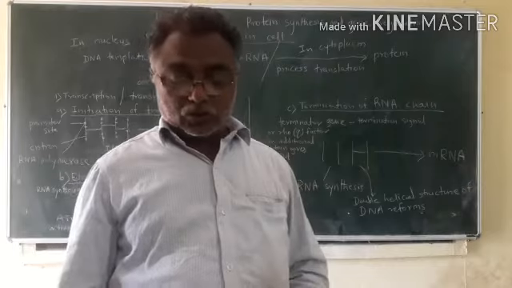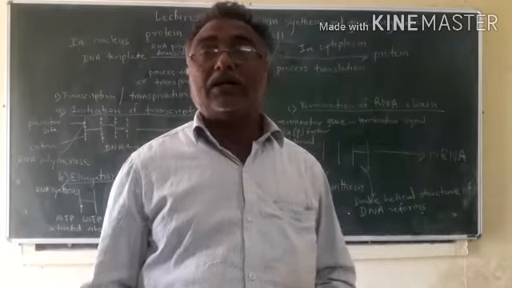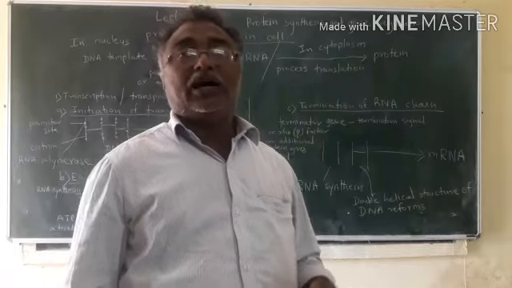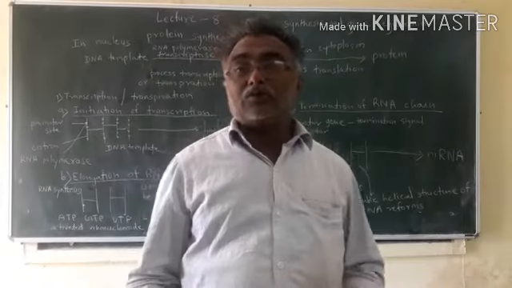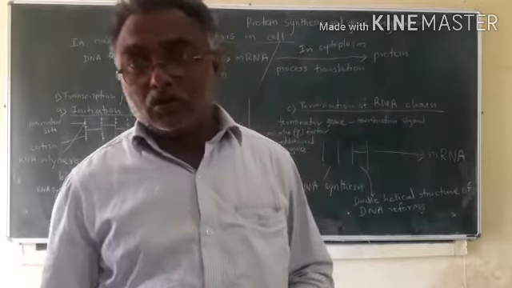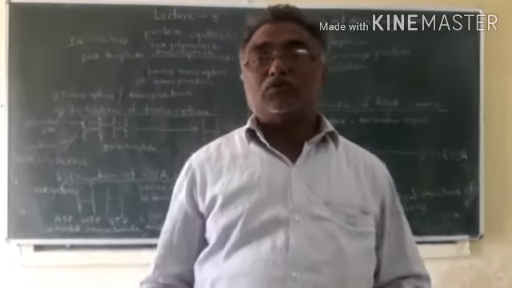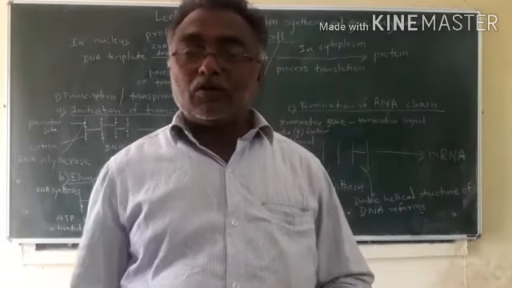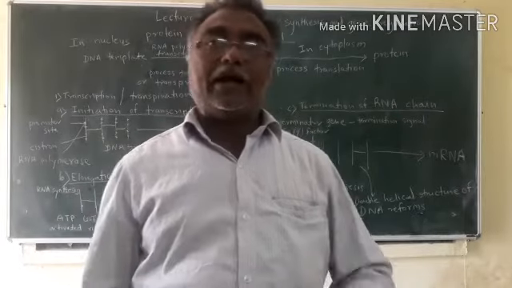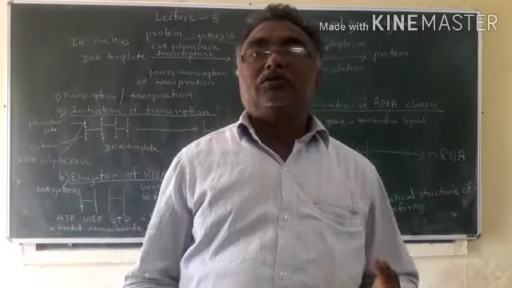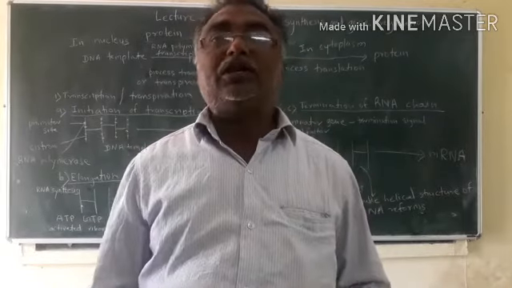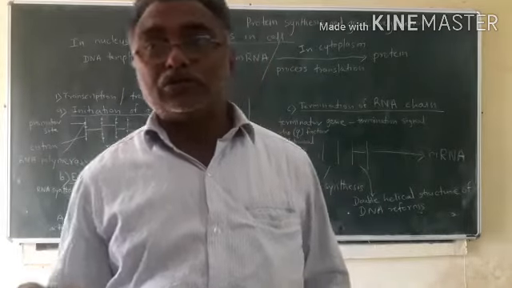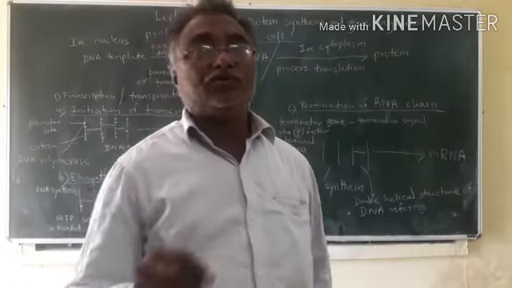and due to these nucleotides, messenger RNA is formed, and this messenger RNA will carry the information of DNA, or information from the gene. These messenger RNA are carriers of information, and according to this information, they will form different types of proteins in the cytoplasm of the cell.